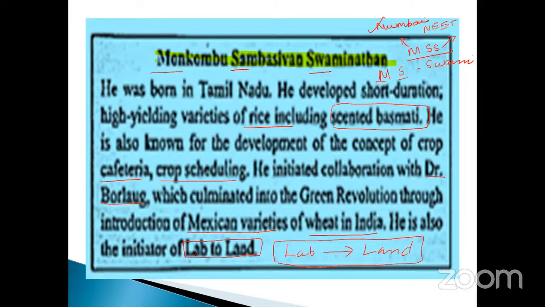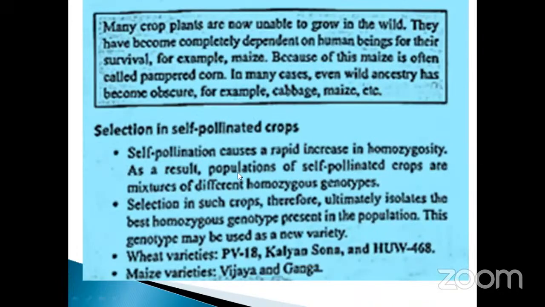And also cultivation from the lab to land, that process is called hardening. When you are going to study tissue culture, you can see this point. In the last one, the test tube is there. So after the test tube cultivation, it is transferred to land cultivation. That process is called hardening. Media, don't forget, this is also very, very important. When you study tissue culture, you can study these points.